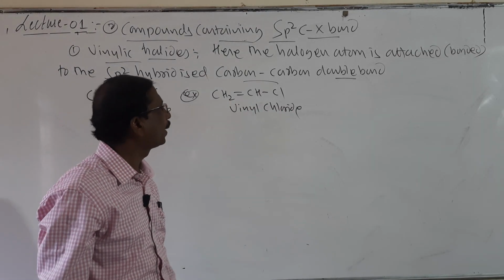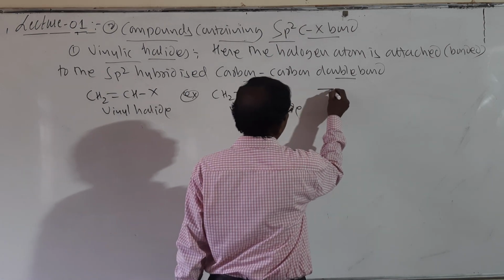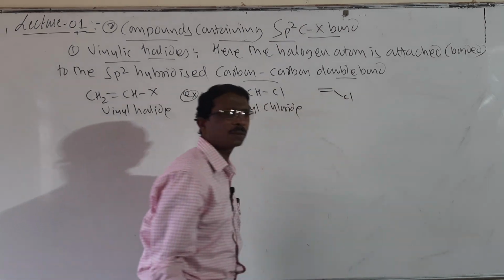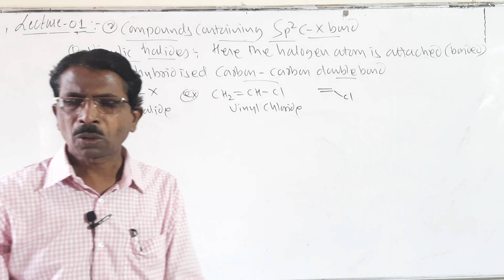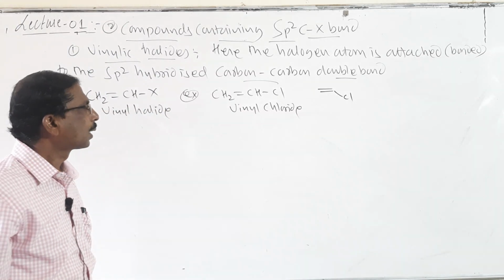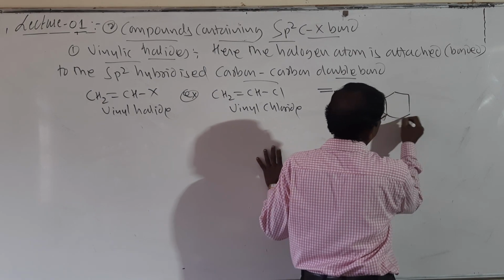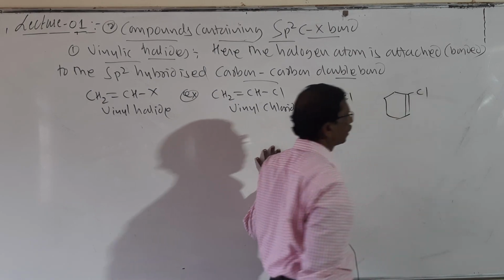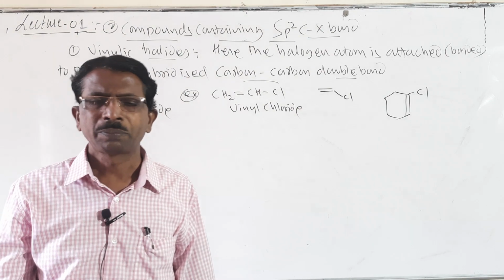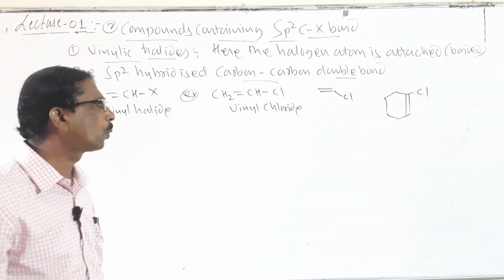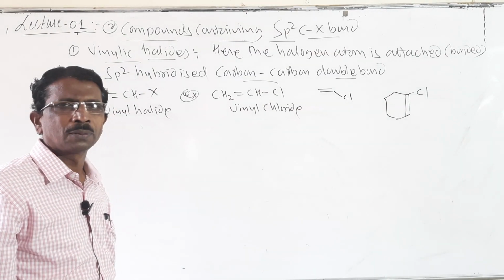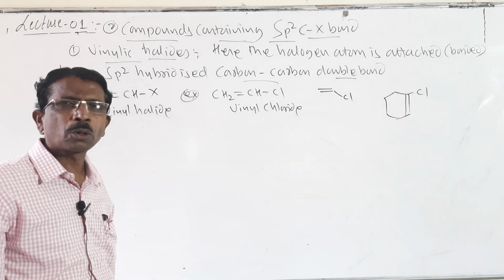So here it is vinyl chloride. You may also write the bond line structure. Here it is like this, vinyl chloride. And you may also write the halogenated cyclohexane, chlorocyclohexene, where the chlorine is attached to the double bonded carbon only.